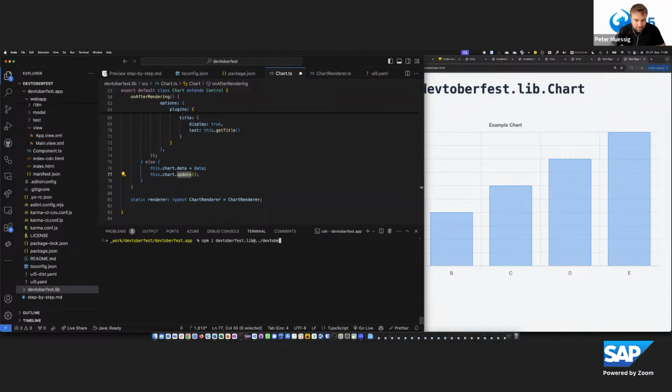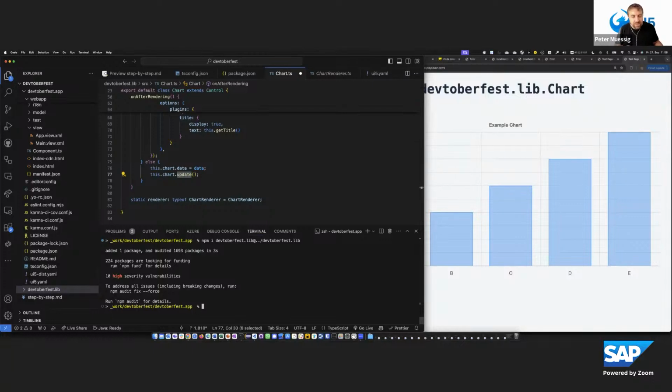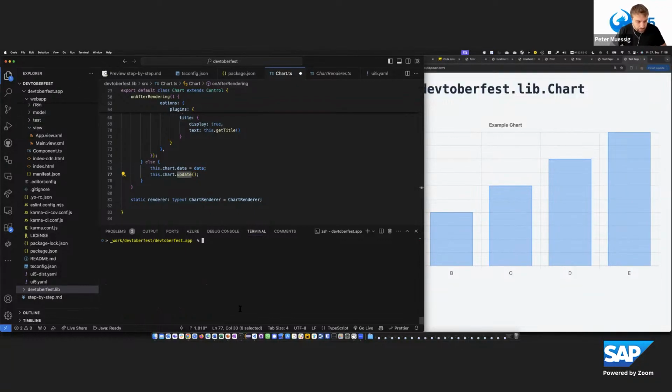So it's a similar approach like I did with the bookshop server, but now this is a library. And as it could be just a local dependency like here, this could for sure also be an NPM package dependency which is released to NPM. So stuff like that works also. At the end, for the UI5 application in this case, it's just like a dependency.